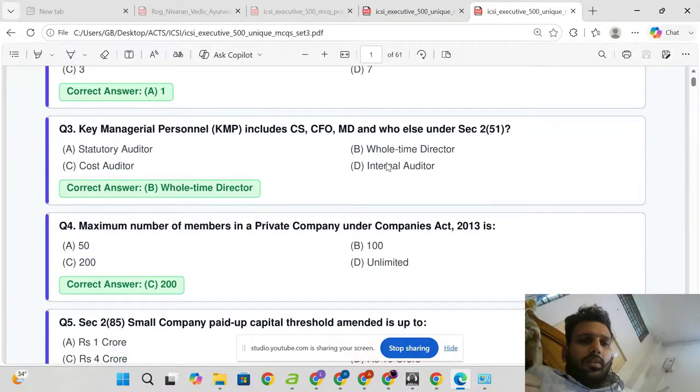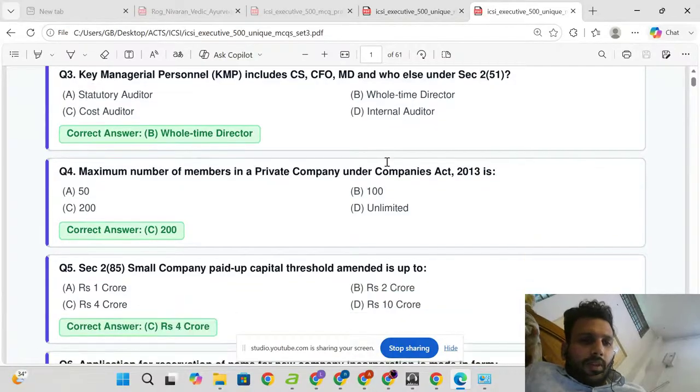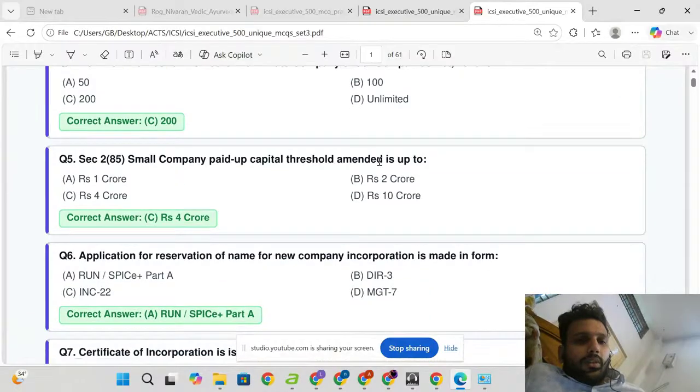Key Managerial Personnel (KMP) includes CS, CFO, MD, and who else under Section 2 Clause 51? Whole-time director. Maximum number of members in a private company under the Companies Act 2013 is 200.